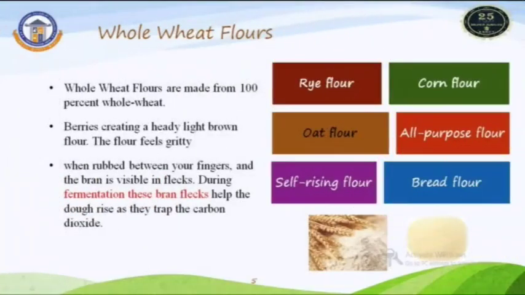Again, wheat flour is classified into two categories based on the level of bran, germ, and endosperm present. The first one is whole wheat flour, the second one is white wheat flour. Coming to whole wheat flour, it is made up of 100% of the whole wheat. That means the bran, germ, and endosperm are all fully present, so no extraction takes place in whole wheat flour preparation.